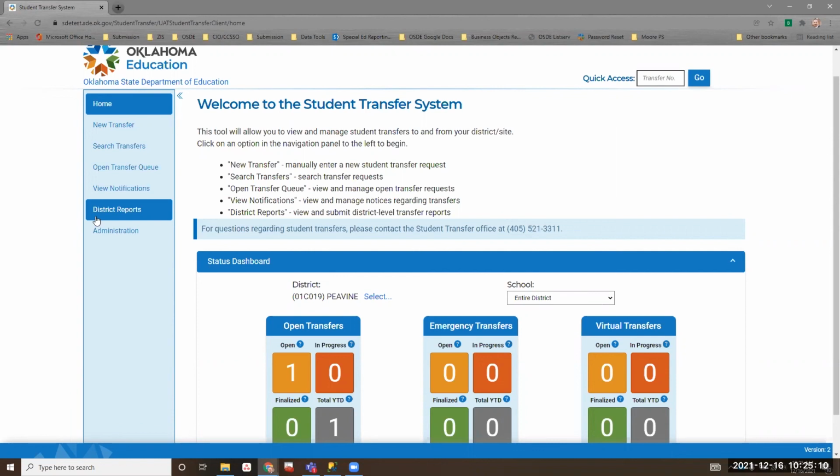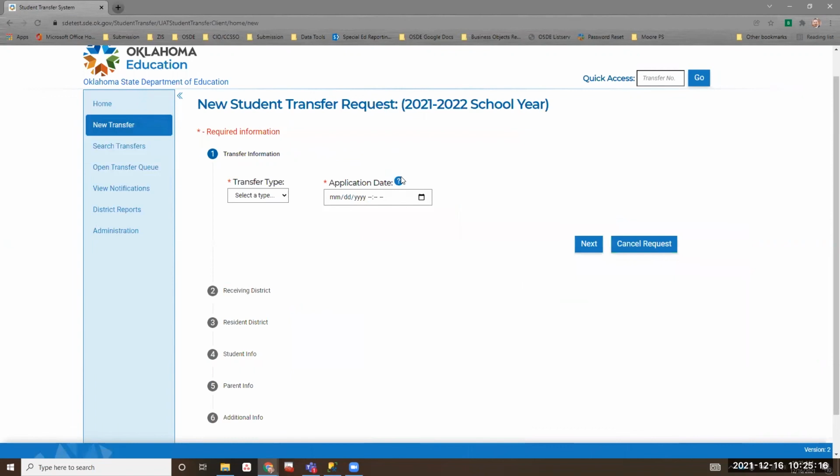However, if they do that, then it would be up to the district to come in here to the new transfer system and enter all that information. I've heard from some folks, they said they're just going to have a computer or a tablet in their front office and ask the parents to fill out the form themselves instead of having the district type it all out.